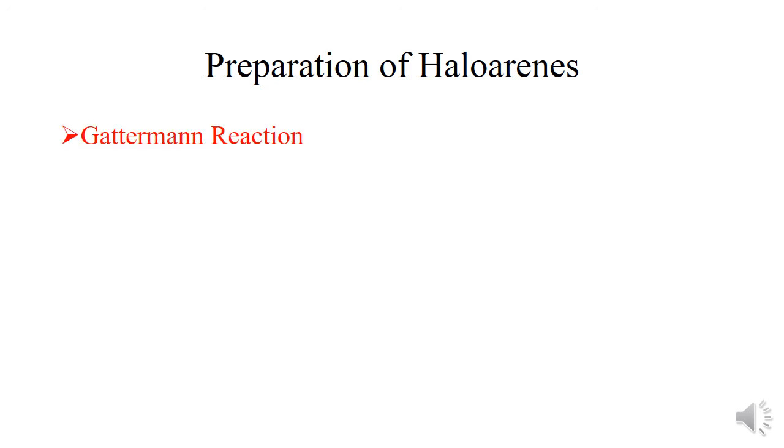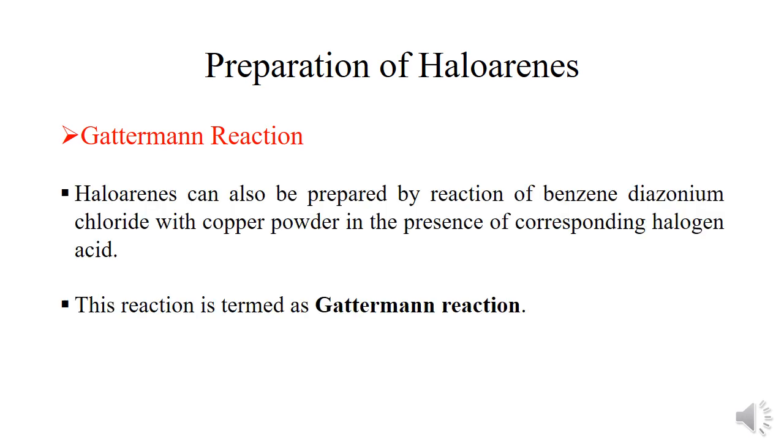So next is the Gattermann reaction. Haloarenes can also be prepared by the reaction of benzene diazonium chloride with copper powder in the presence of the corresponding halogen acid, and this reaction is termed the Gattermann reaction.